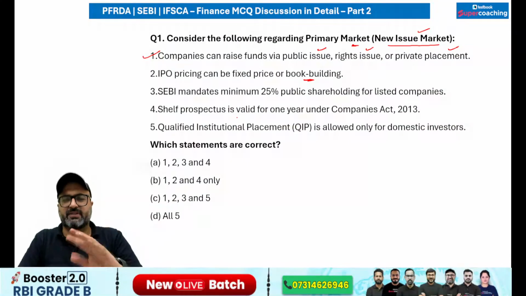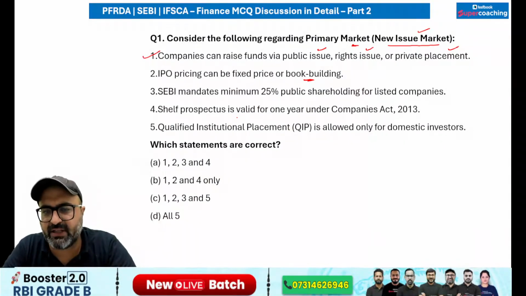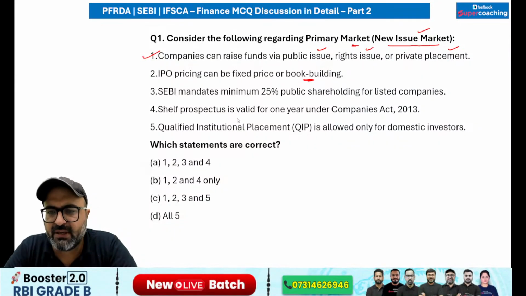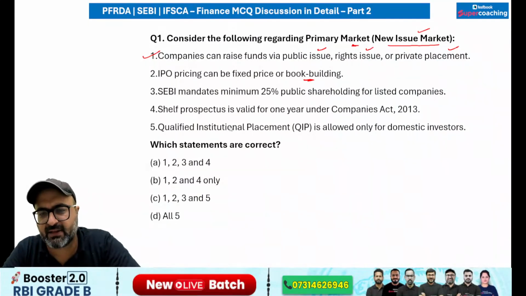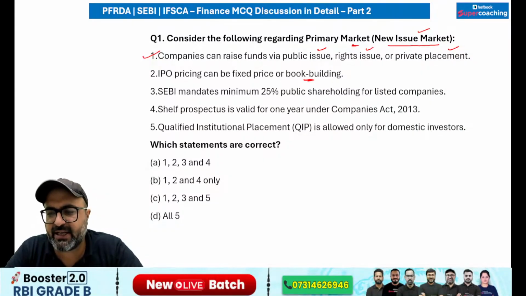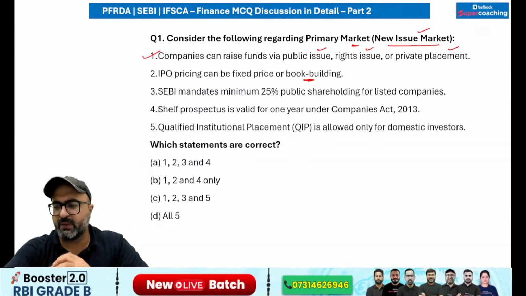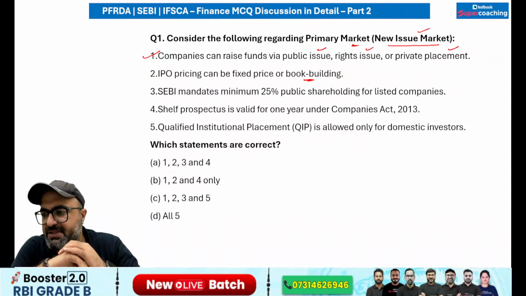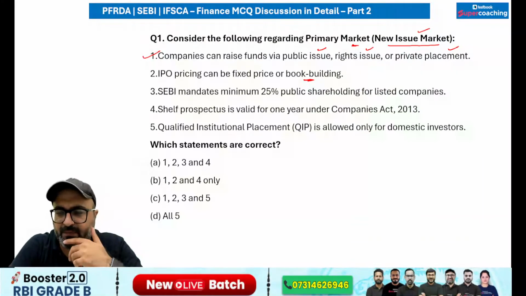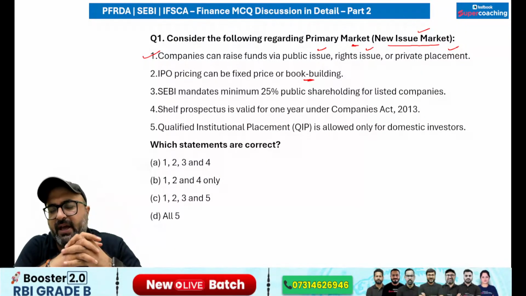So what is the difference in this particular point? Whenever the IPO is issued, the IPO pricing can be fixed or it can be book building. So fixed price or book building, are they two same terms? And if they are not the same, what is the meaning of the term book building? Any idea, guys? Anyone who is listening to me? What do you understand by the second statement? Anyone? No? Shall I give you the answer then? Okay, no worries. I'll give you the answer.